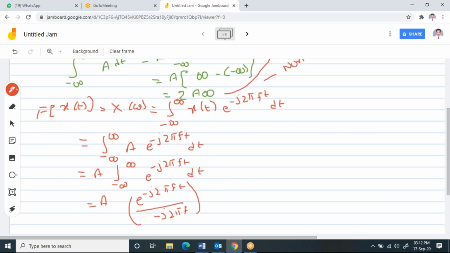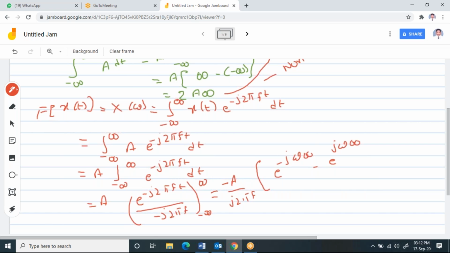And if you apply the limits minus infinity to plus infinity, what will happen? Let us see. The moment you apply the limits, here you will get e power minus j omega infinity. This I can write as minus A by j2 pi f, and this you can write as e power j omega infinity minus e power minus j omega infinity.